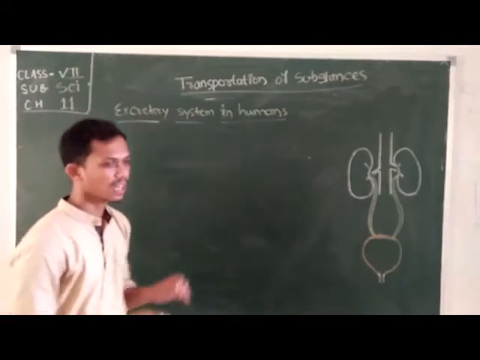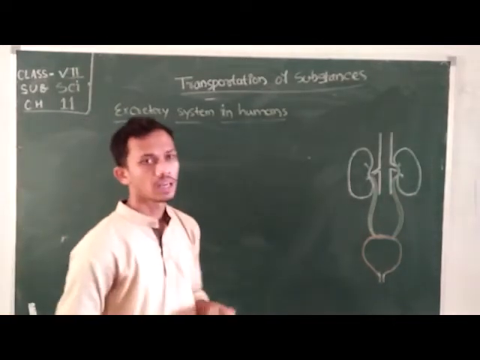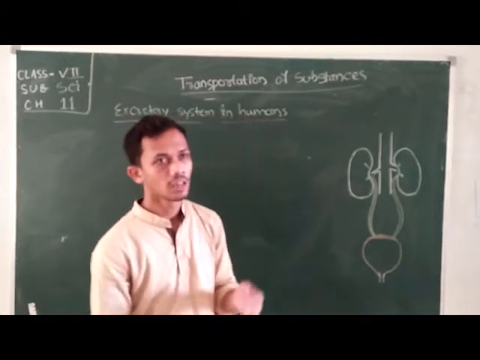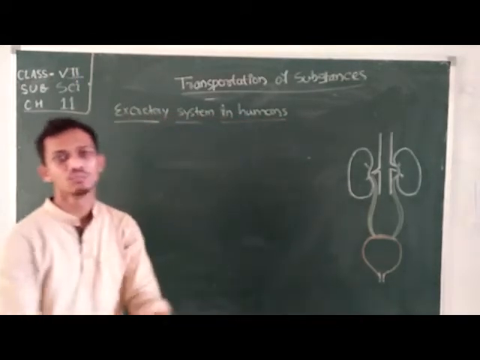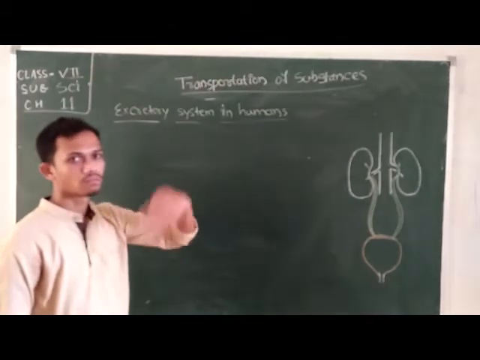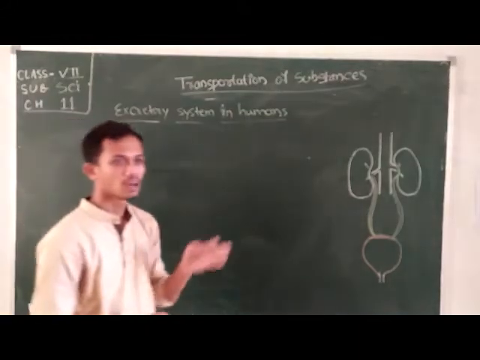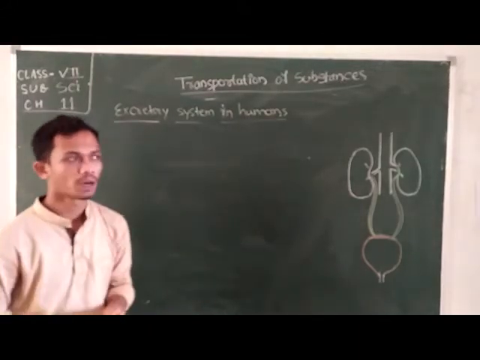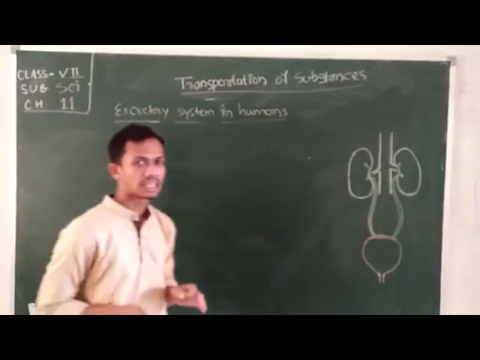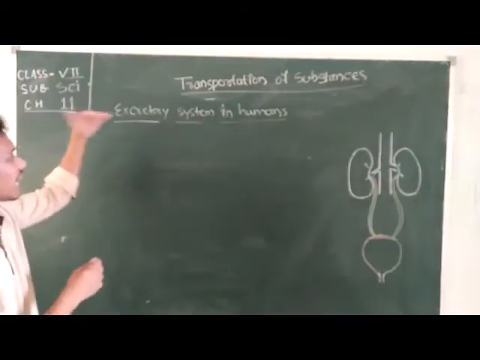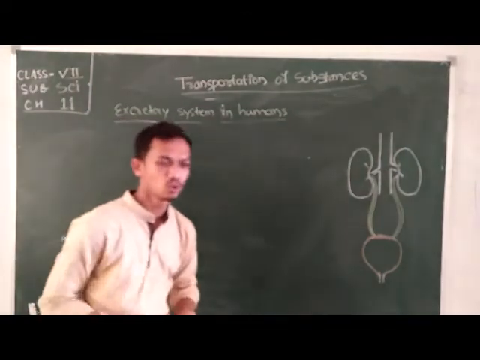Excretion is the process by which unwanted or waste materials are removed from our body. This removal of waste products may be performed with the help of various organs, and these organs make up the excretory system in human beings.